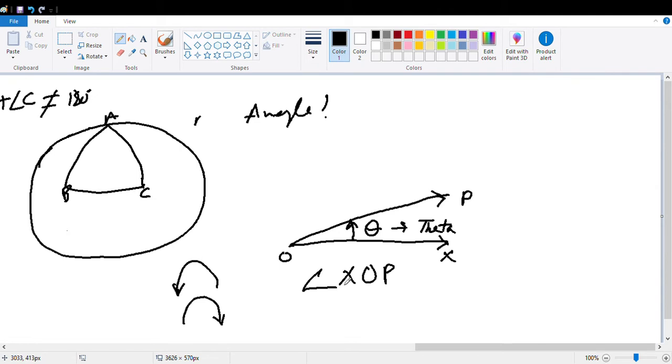X, O and P. Why am I keeping O in the middle? I cannot write OXP, OXP will be wrong. We cannot write that. O is the center of the angle, so we'll keep it in the middle. That is XOP. Clear? Now, there are two important points here. First one, the types of angle. Types of angle means it can be positive or it can be negative.